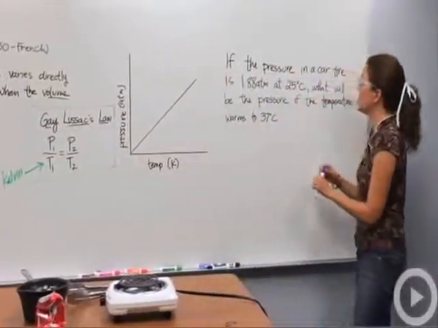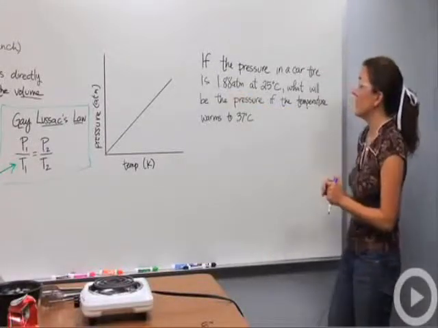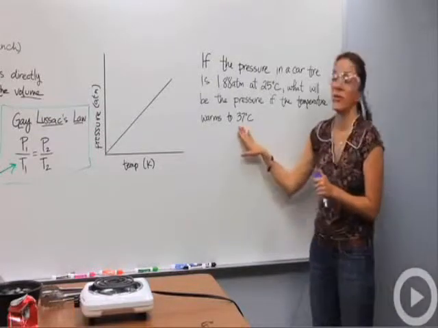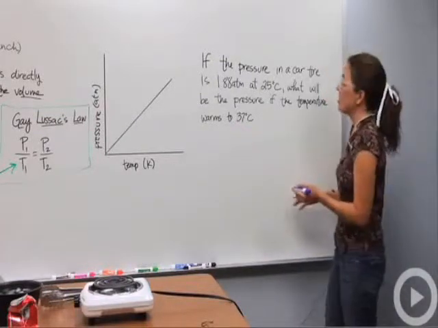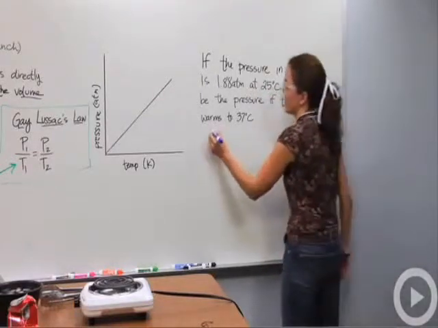Okay, so if the pressure in a car tire is 1.88 atmospheres, there's our first pressure, at 25 degrees Celsius, there's our first temperature, what will be the pressure if the temperature warms up to 37 degrees Celsius? Okay, so first I want to make sure these temperatures are in Kelvin, not in Celsius. So I'm going to change them.